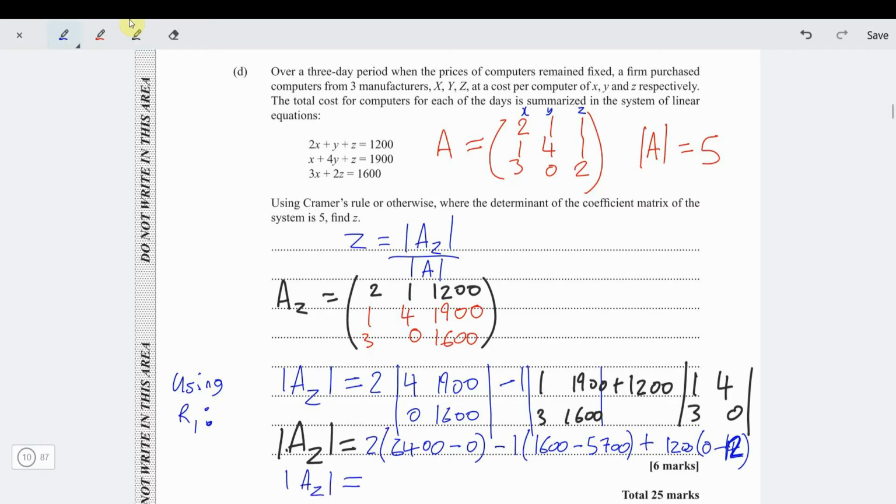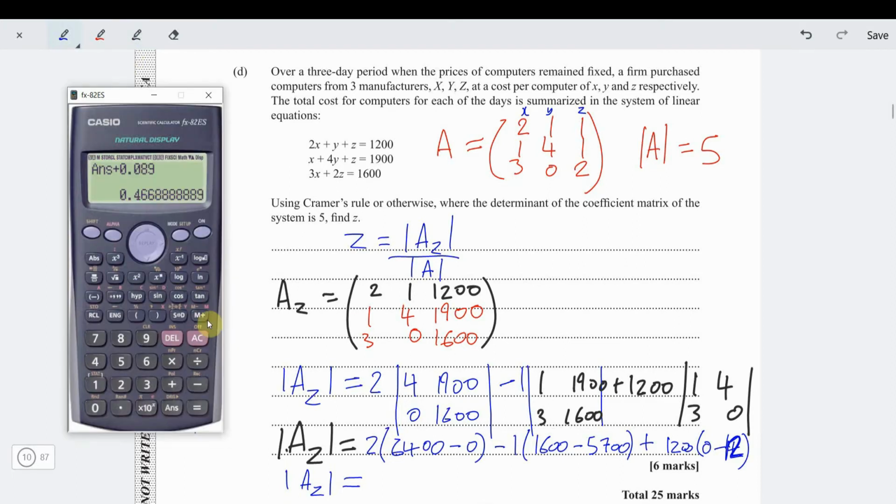There's no need for you to be simplifying it and say maybe 12,800 minus what have you. Just put everything in your calculator. That's why we buy one, you know.